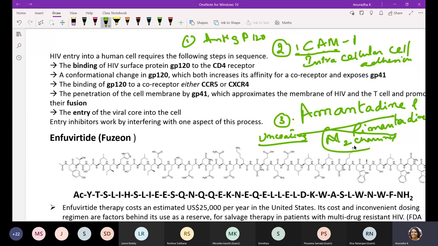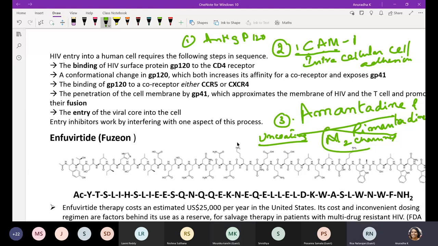And anti-GP120 for HIV blocks the CD4 receptors and does not allow attachment or fusion. Amantadine and rimantadine inhibit the process of uncoating. Okay, have you understood this first example?